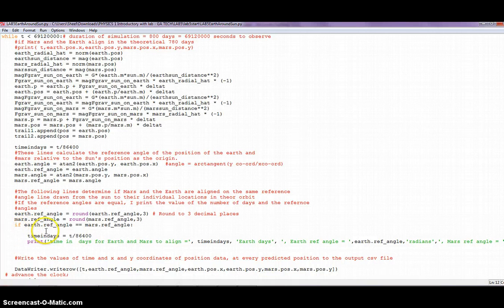I then rounded the two reference angles to 3 decimal places and compared the values in an if statement. If the angles were equal, I output in a print statement the number of days, the value within the while loop, and the angle values also. This would be the number of days that it takes Earth and Mars to align. I'll run the program and show you how.